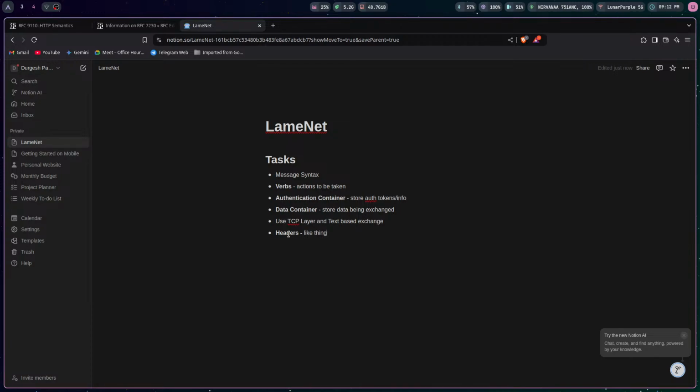So we'll just call it headers or similar to exchange more information about the connection. Okay, so this is going to be like a crude implementation of HTTP.